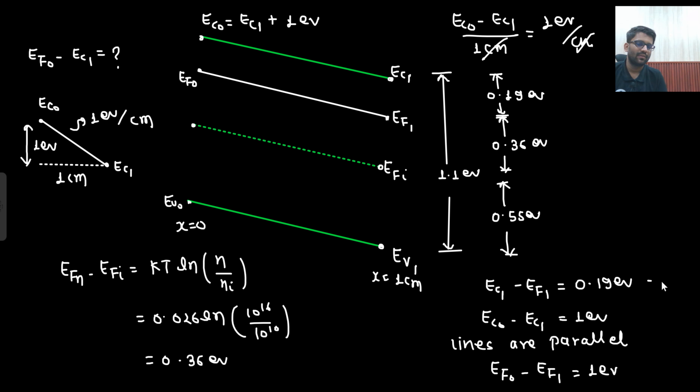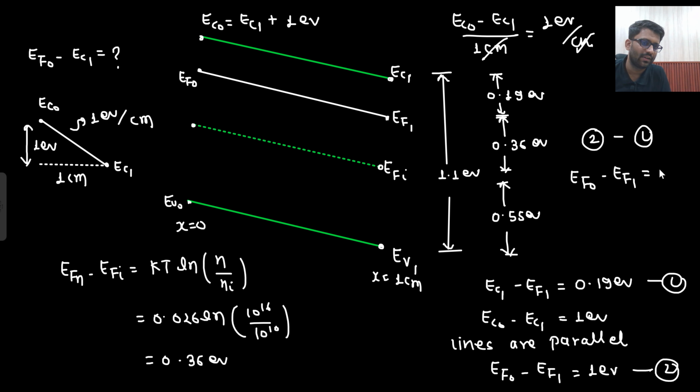So what do you have now? Equation 1 and equation 2. From equation 1 and equation 2, what I need to do is EF naught minus EF1, so equation 2 minus equation 1. What am I getting? That would be 1 minus 0.91, which is 0.81 electron volt. So this will be your final answer.